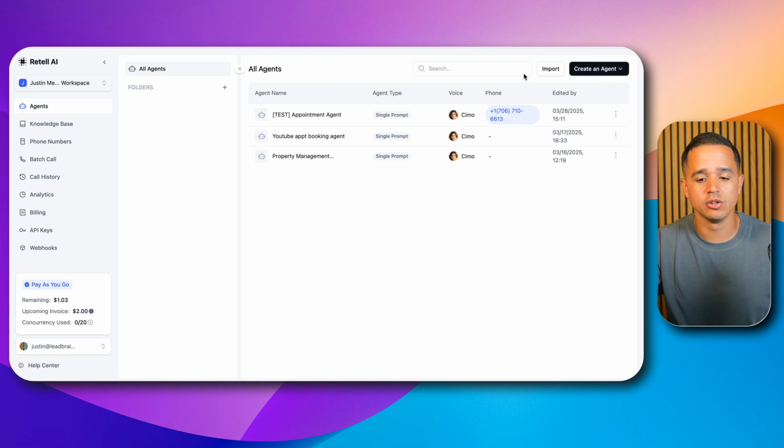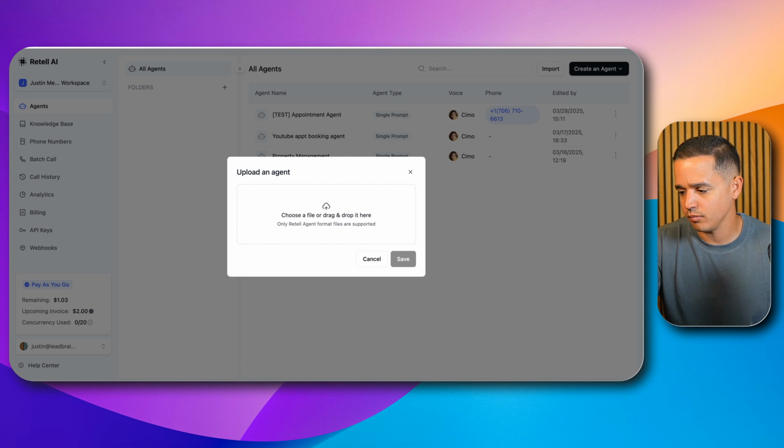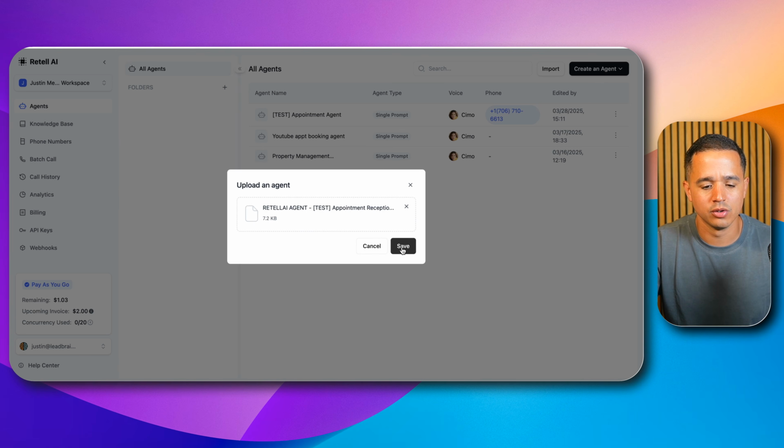So what you're going to do is you're going to take the JSON file that you downloaded from the school community, and you're just going to click import. And I'm just going to go ahead and drag and drop the Retell agent into here. And so I'll save.